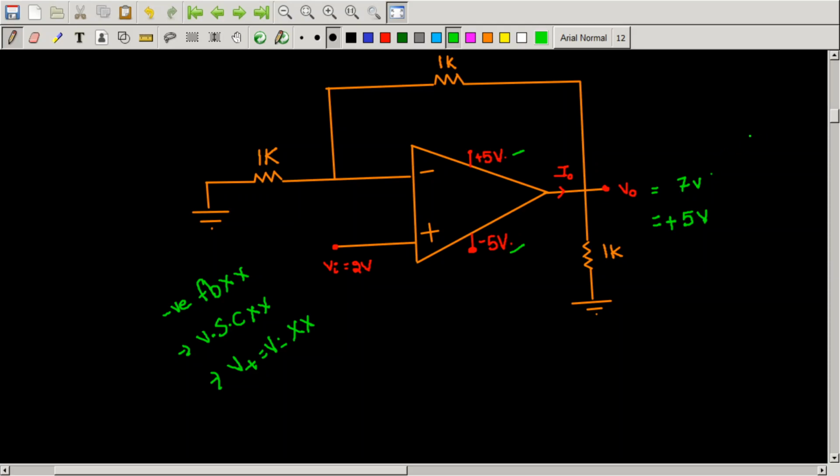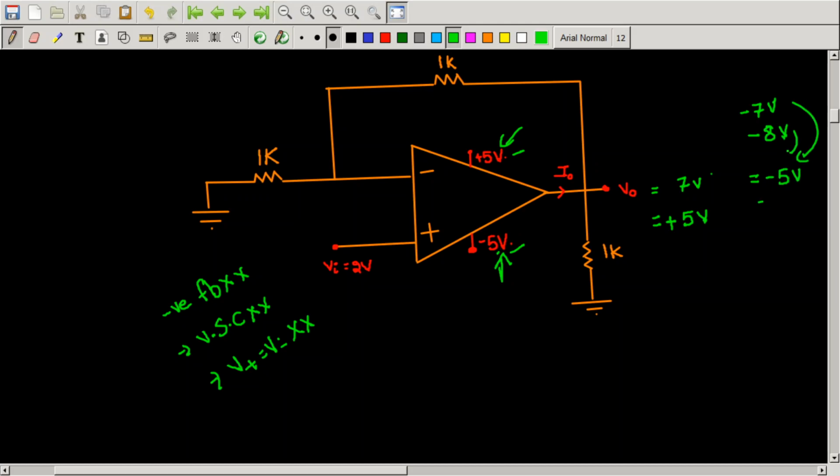Suppose you got your answer as minus 8 volts or minus 7 volts. These voltages are also not in between plus 5 and minus 5. So you should restrict, because here you got your value as negative 7 volts and negative 8 volts, which are in magnitude greater than the negative 5 volts. You should restrict your voltage to be minus 5 volts in both cases.